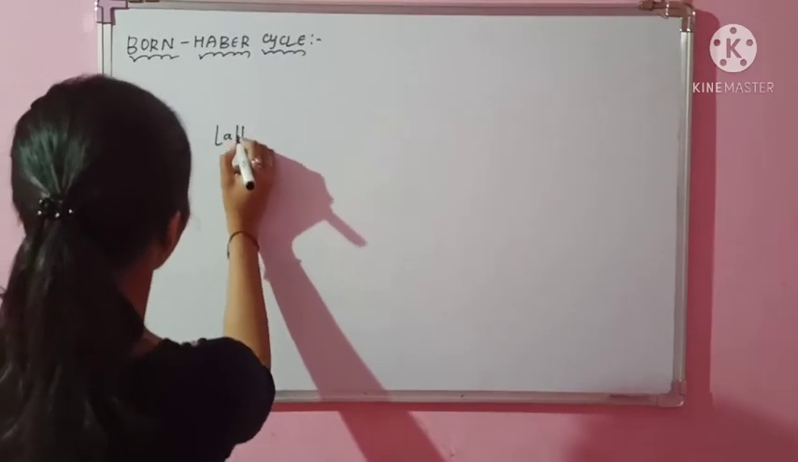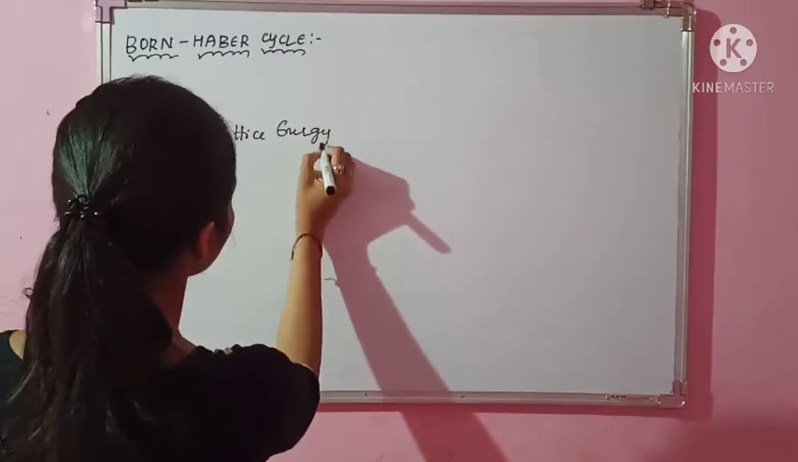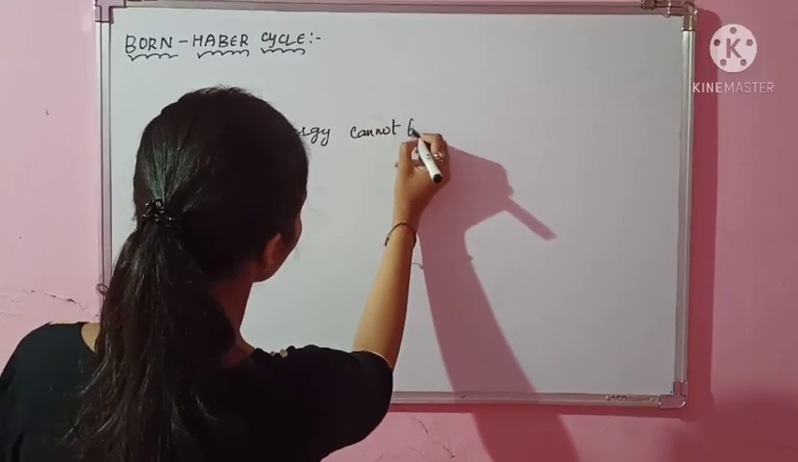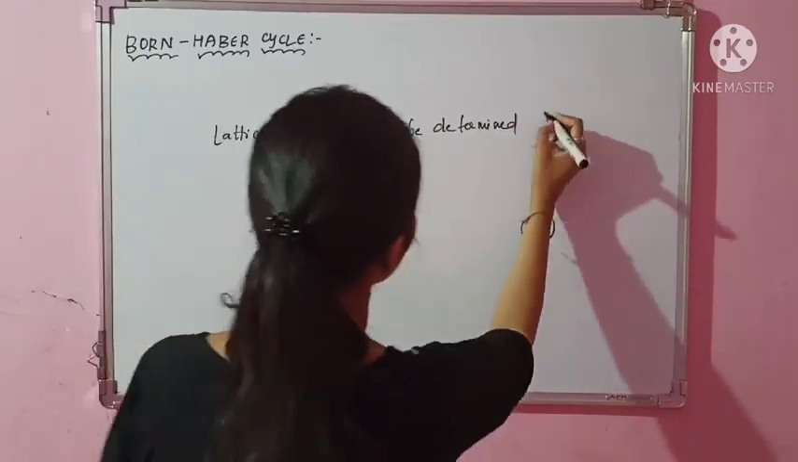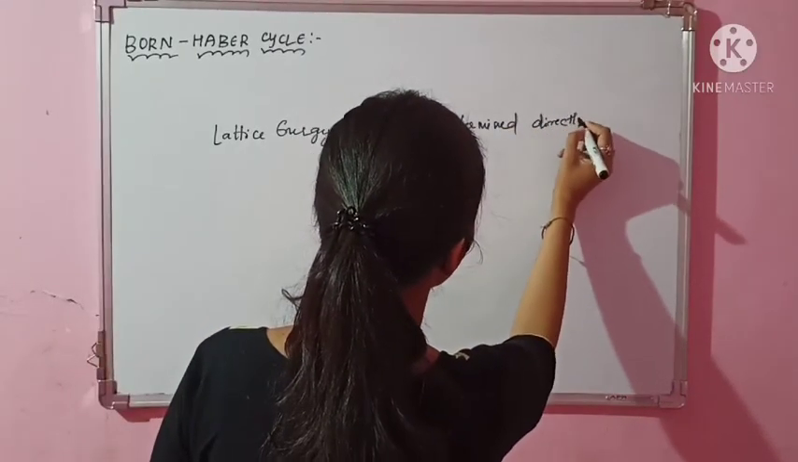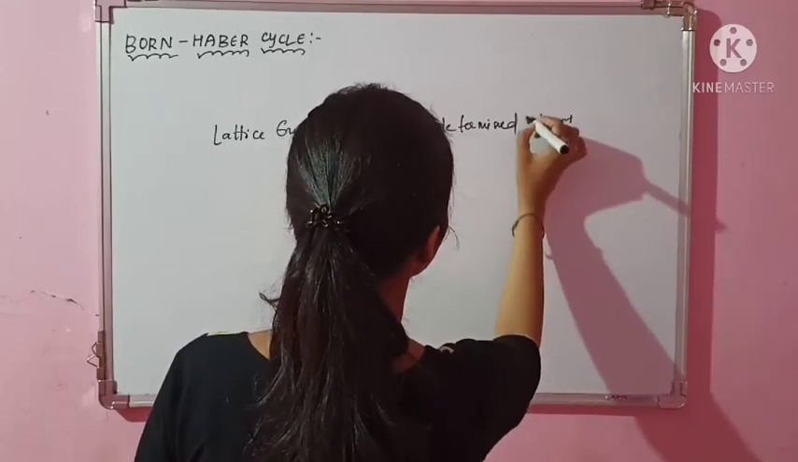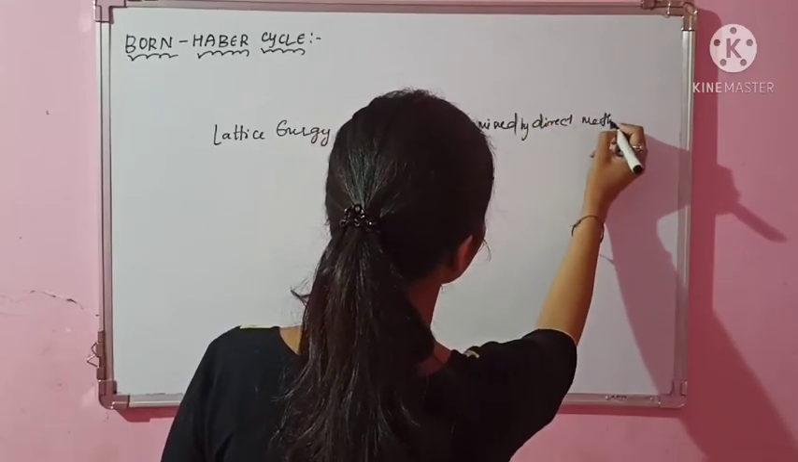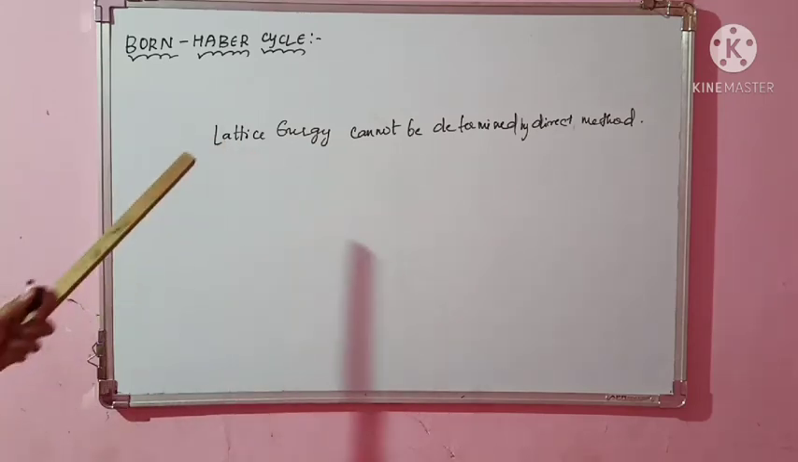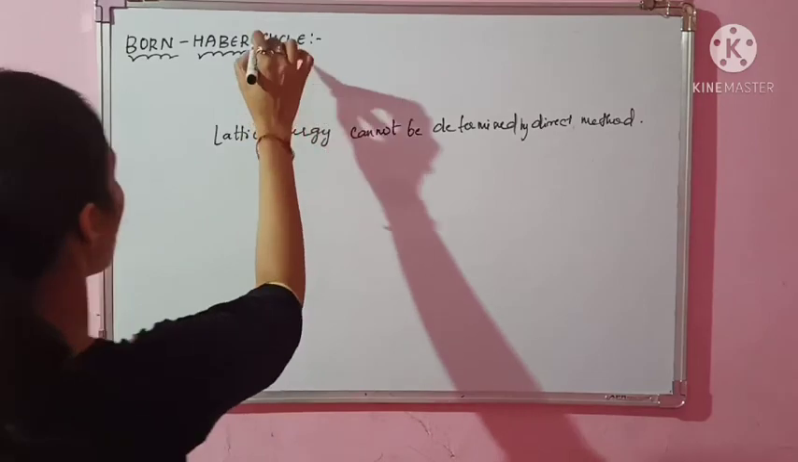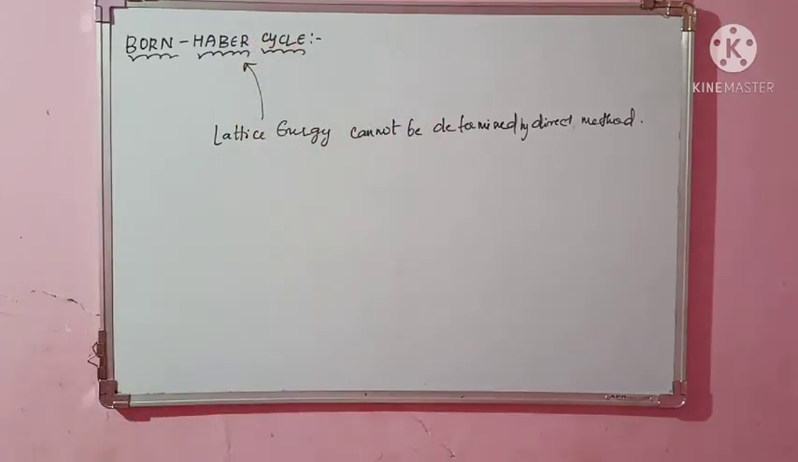directly. That is, the lattice energy which I have studied cannot be determined directly. By a direct method we cannot determine it. But what you can do is have an indirect method of determining the lattice energy. That indirect method of determination of lattice energy is nothing but the Born-Haber cycle. So today let us discuss the Born-Haber cycle and then we will understand how we can find the lattice energy using that Born-Haber cycle.